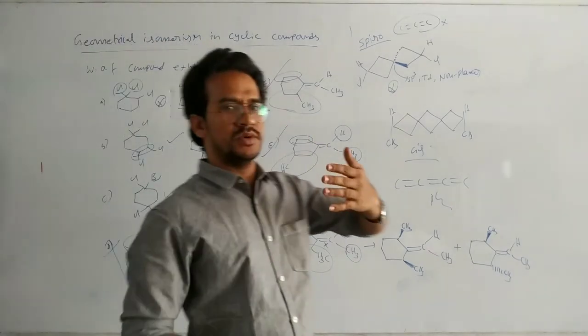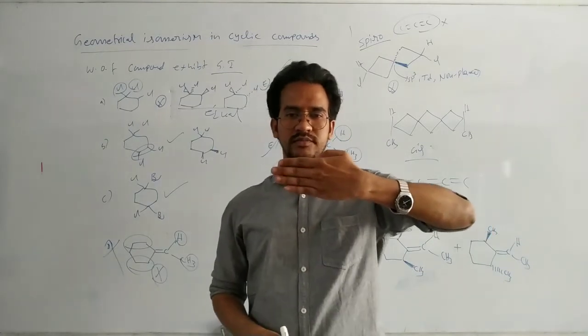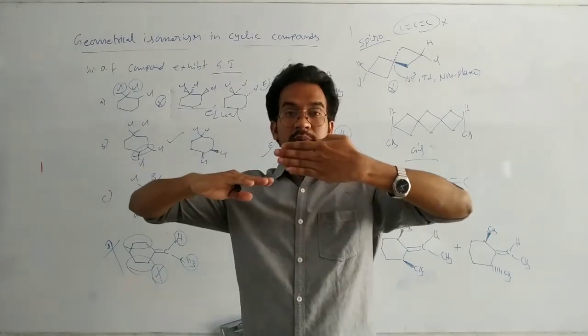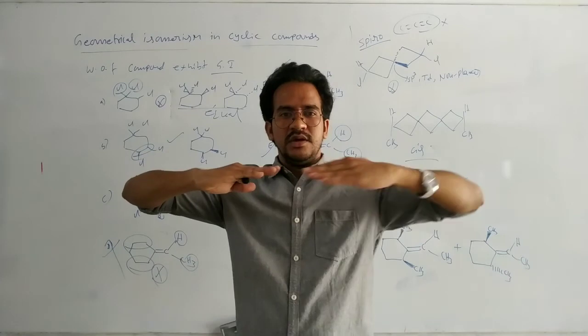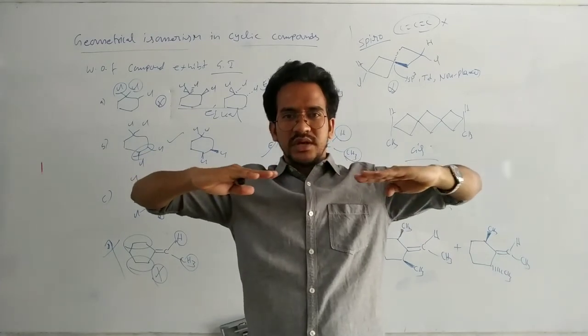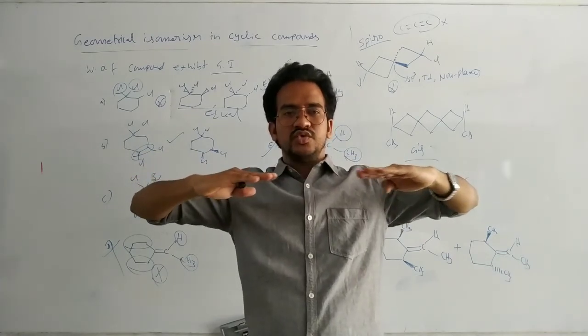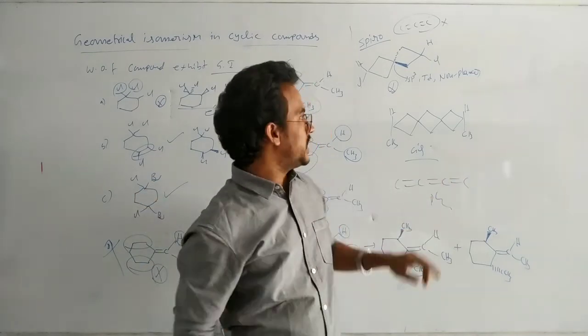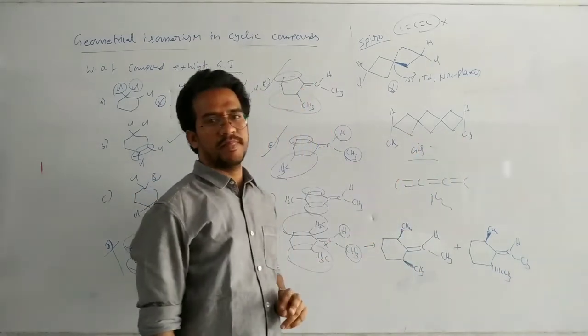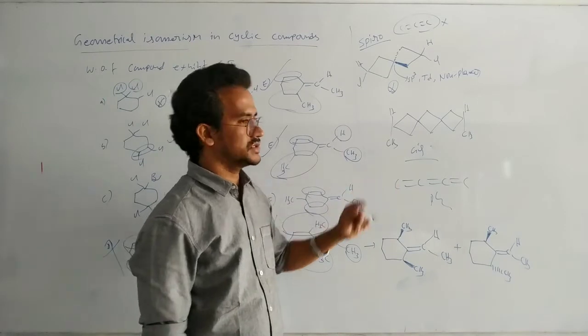Okay, this is one ring. This is one ring. Okay, middle ring. This is first ring and this is first ring. These two rings are in the same plane. These two rings are in the same plane. So here we can see geometric isomerism. Okay, that's it.